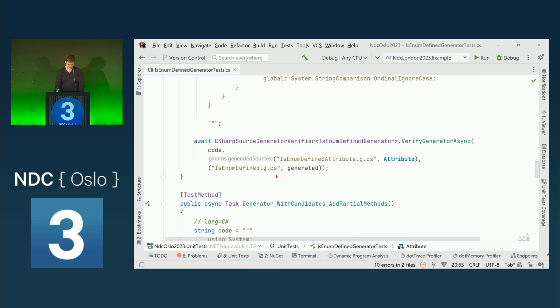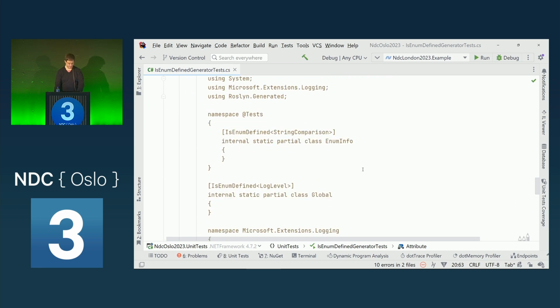And then we expect that this isEnumDefined.g.cs file is generated. And also a bit of a corner case. What if the user defines multiple, oh no, this is a different example.